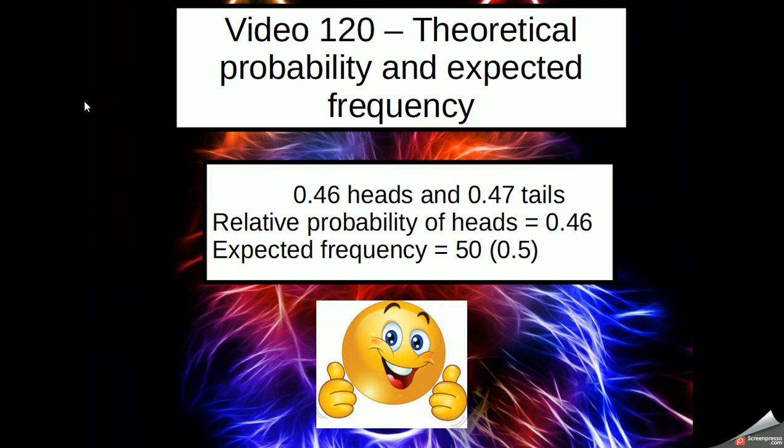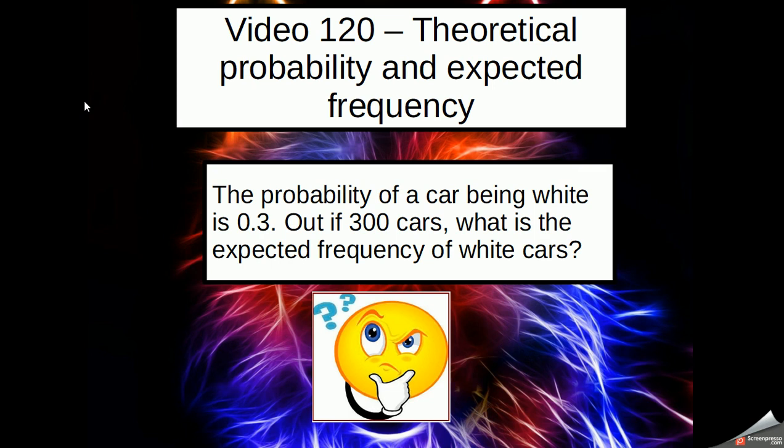So the relative probability of heads in relation to the results we've got is 0.46, and we expected 0.5. The expected frequency was 50 out of 100. 50 divided by 100 is 0.5. So in this case, we had 46 heads out of 100. That has shown us that the relative probability is 0.46, but the expected frequency was 50, which is 0.5. So we're even closer to 0.5. If I've tossed the coin 1,000 times, then I'm sure we'd be even closer to 0.5, the expected frequency of 500 in that case.